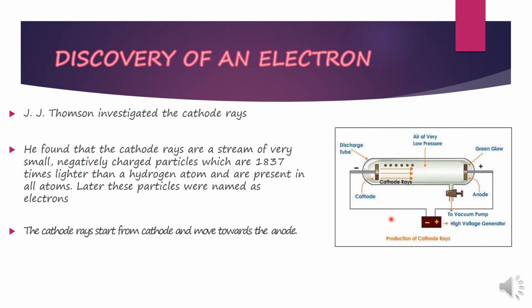Just now I told you the cathode rays originate from the cathode and move towards the anode in a straight line. That is why it was concluded that these rays must contain some negative charge. So this is how the discovery of an electron happened. Now, discovery of proton.